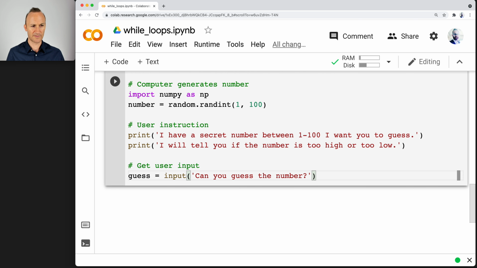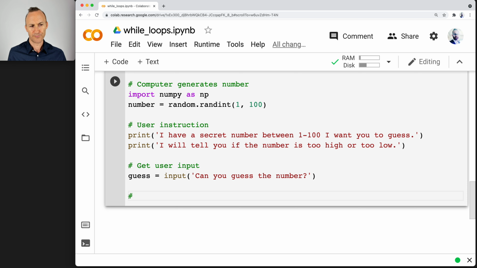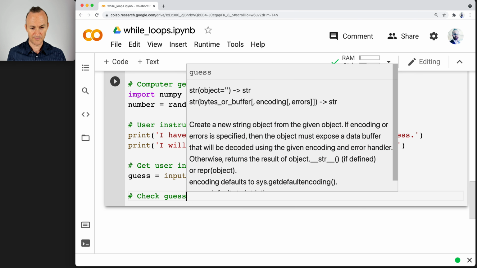Okay, now comes the interesting part. Before that, there are multiple parts to this. We want to check the guess, and then determine if it's too high or too low. So it's really three parts when we check the guess, and we have to think about this structurally.